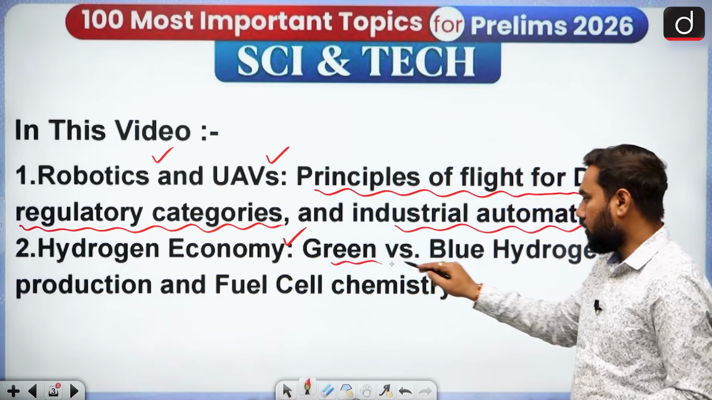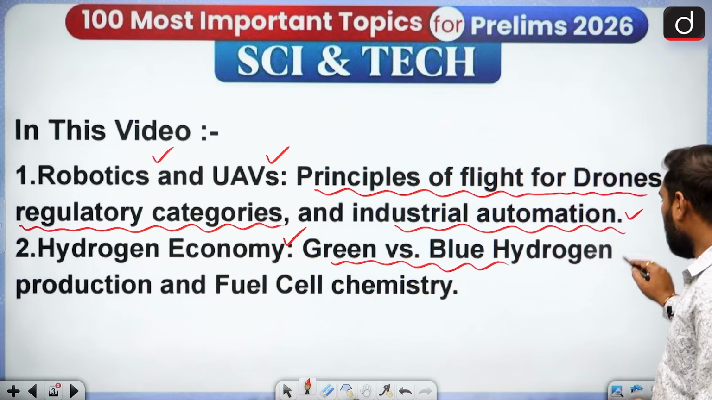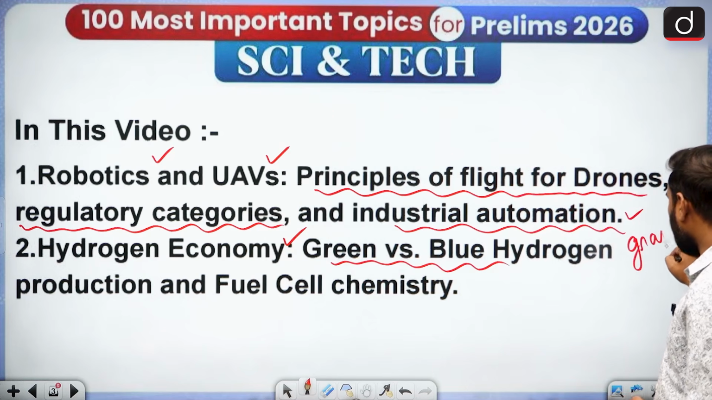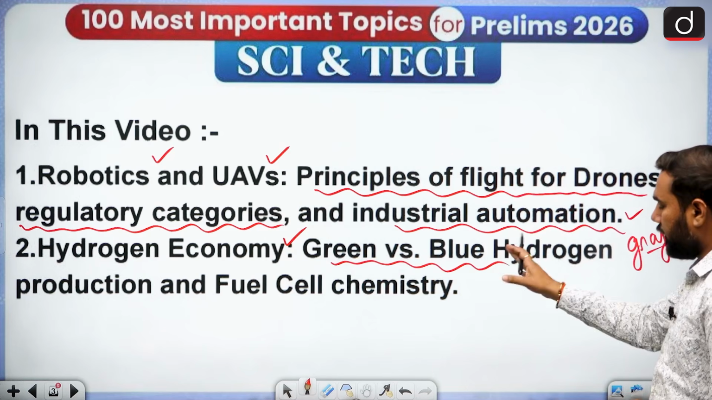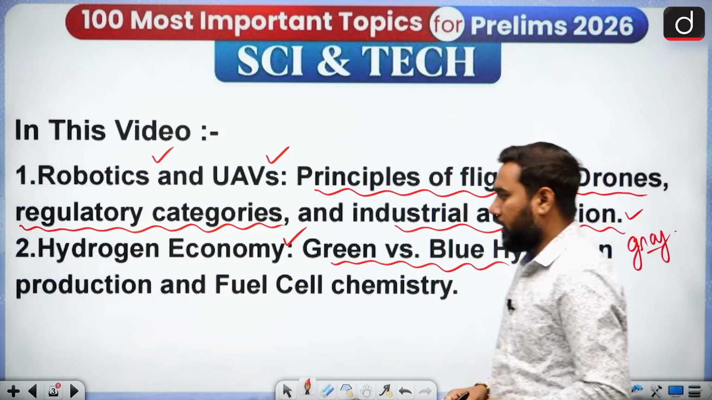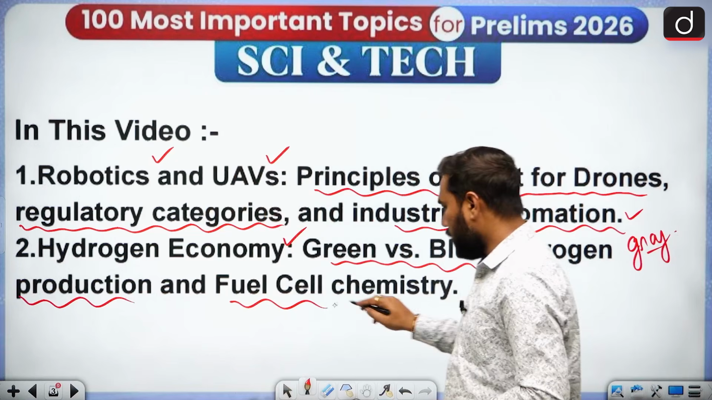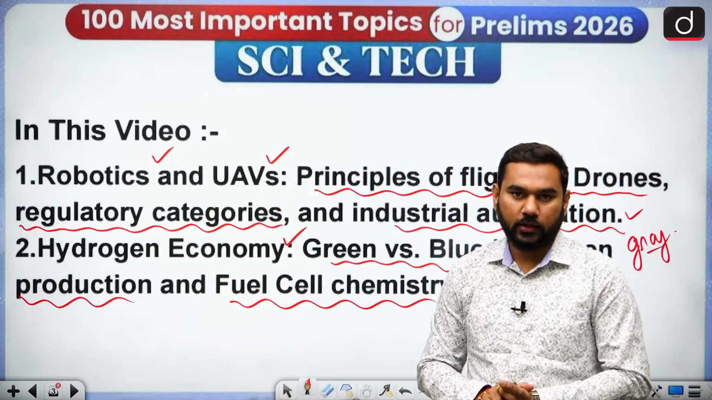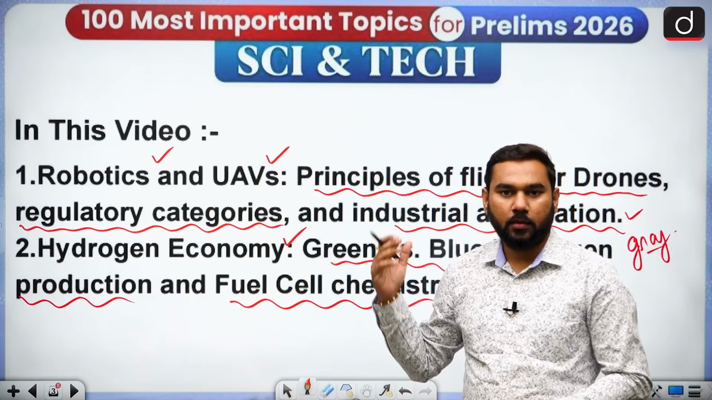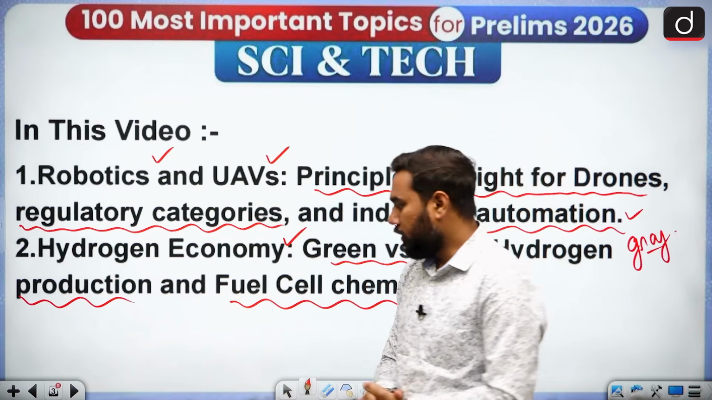So we have a discussion of green and blue hydrogen, and we also have a discussion of grey hydrogen along with the green and blue one, and we have to talk about the production method for it, and also we have a discussion for fuel cell technology. So this is something that can be included in this topic. So let's start.